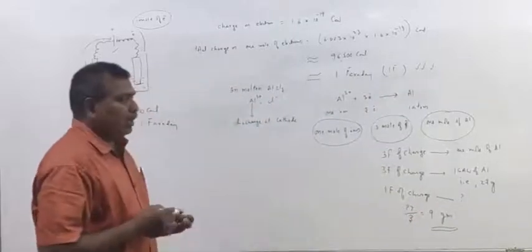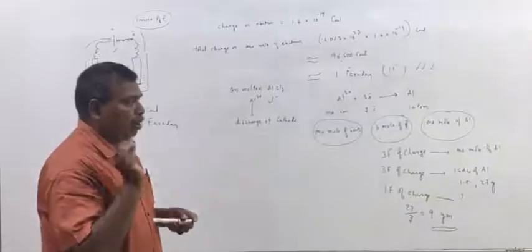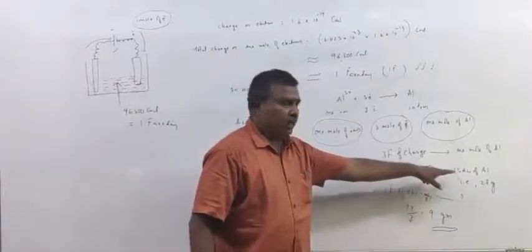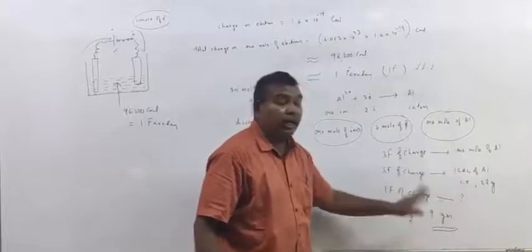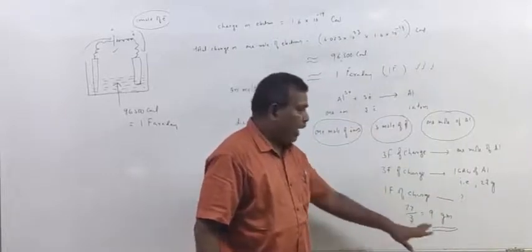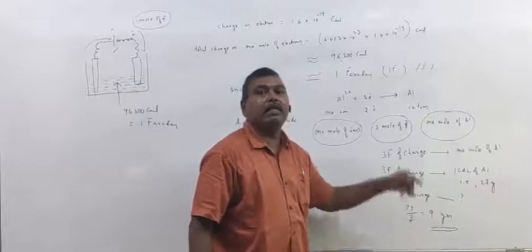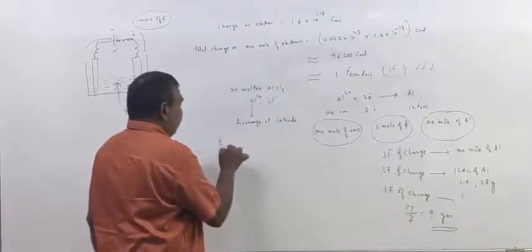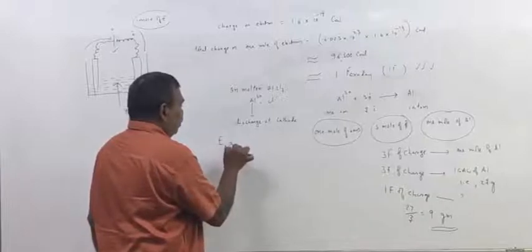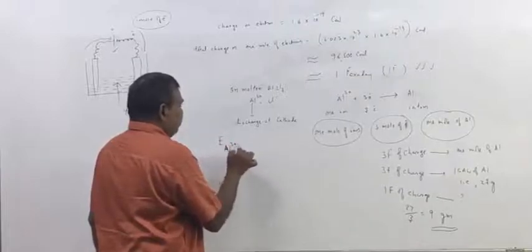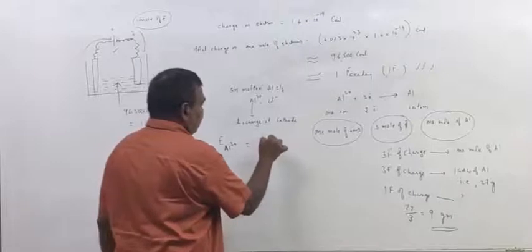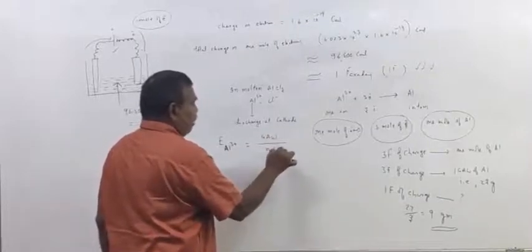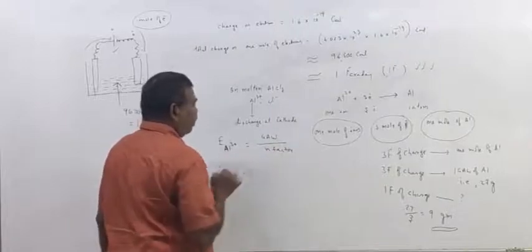Now 27 grams is the gram atomic weight of aluminum. If 27 grams is the gram atomic weight of aluminum, what is 9 grams? 9 grams is nothing but its equivalent weight. See, the equivalent weight of Al3+ is its gram atomic weight by n factor, valency factor.